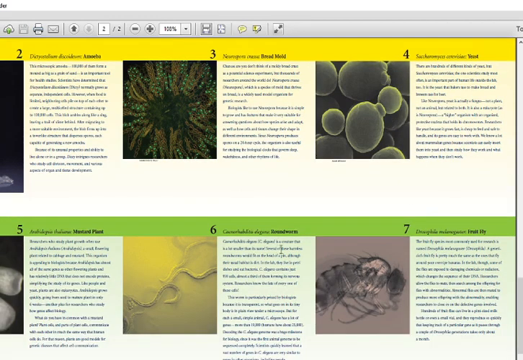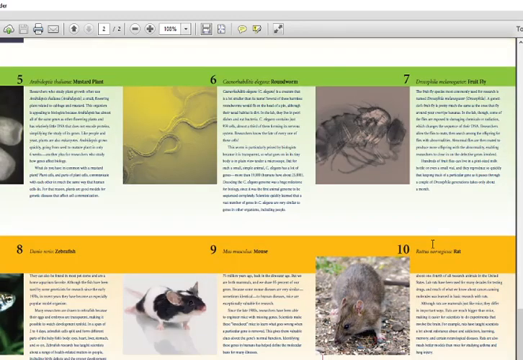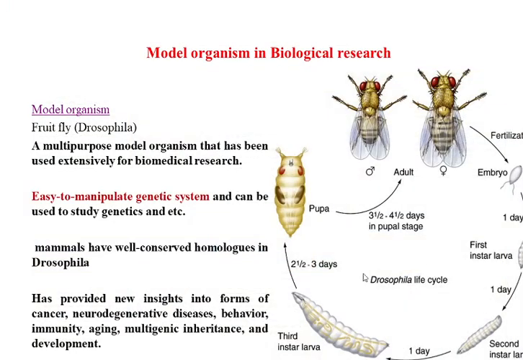Besides this, C. elegans, Caenorhabditis elegans, which is also called roundworm, is used because of its simplicity. The Drosophila, and then the mice, Mus and Rattus. Besides this, Danio, the zebrafish, all these are examples of model organisms.